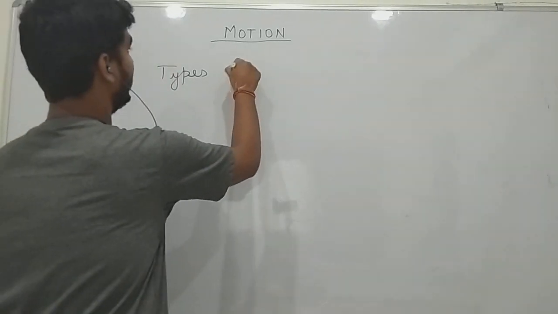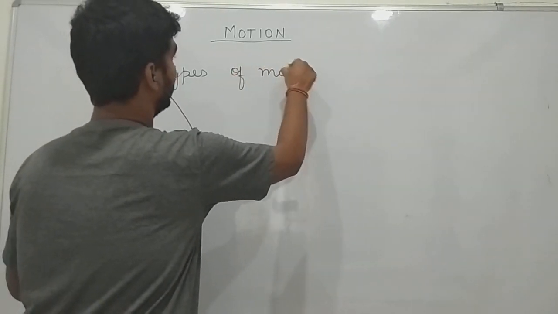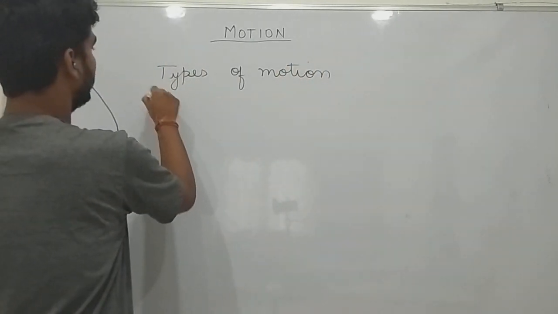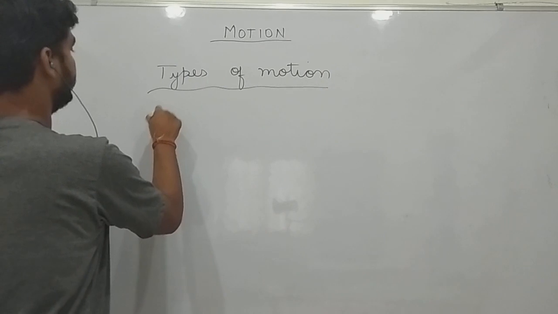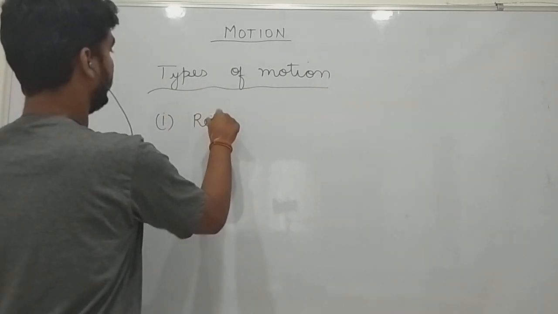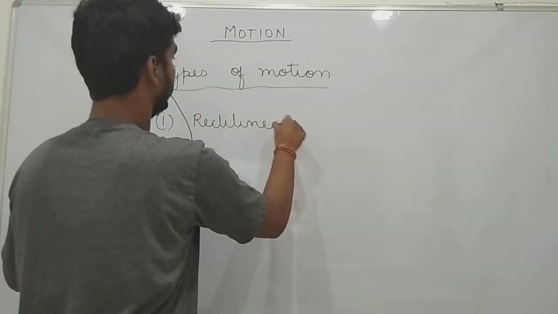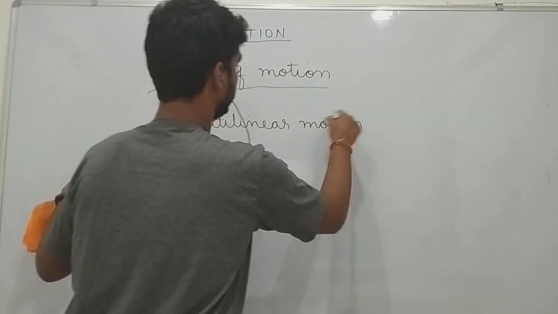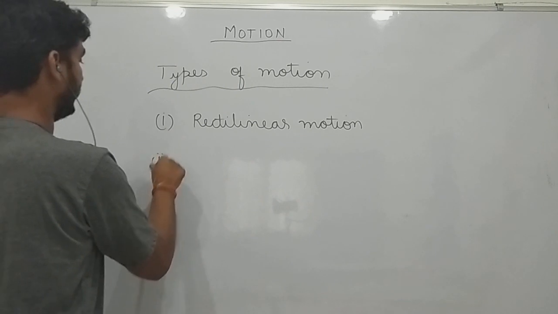So, I am writing types of motion, but there are many types of motion. Please don't understand that only these two types are there. The types of motion are rectilinear motion and translatory motion.